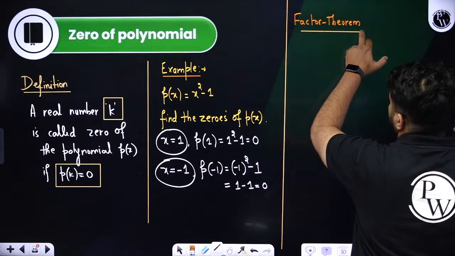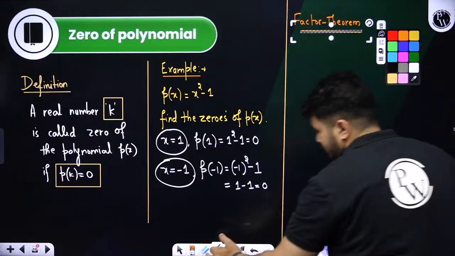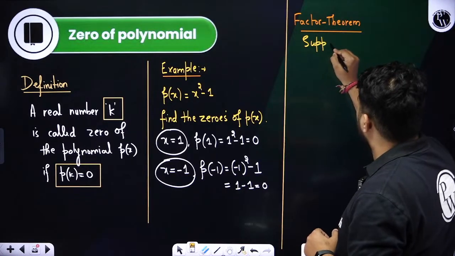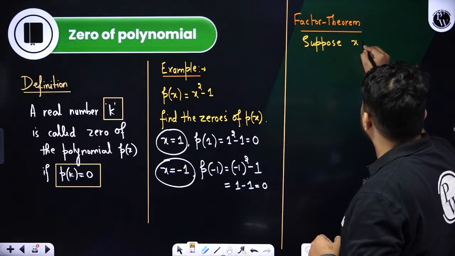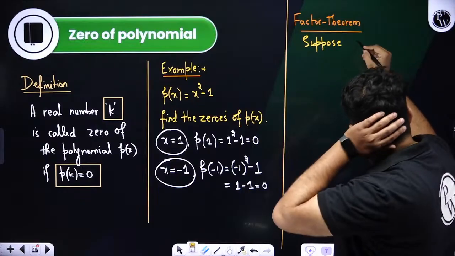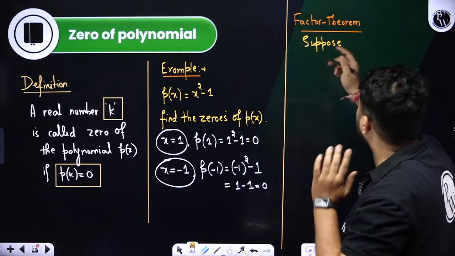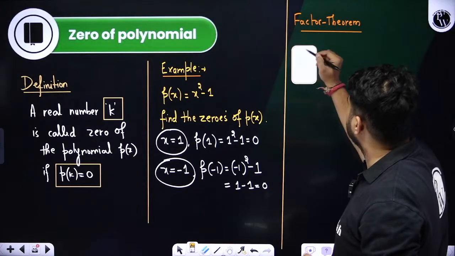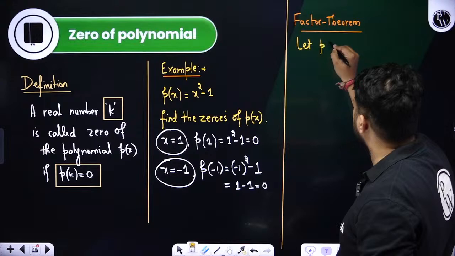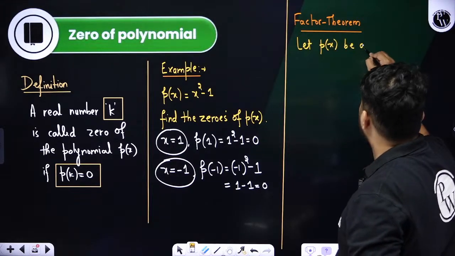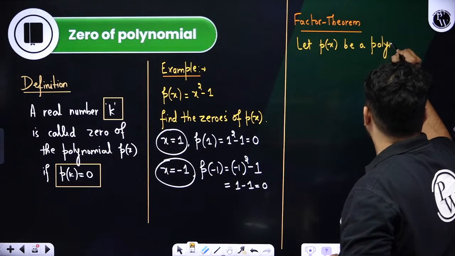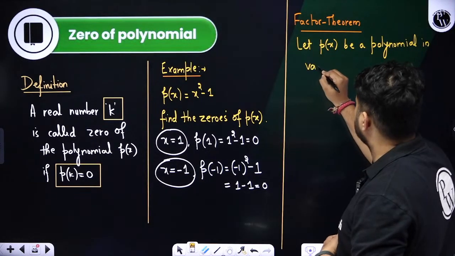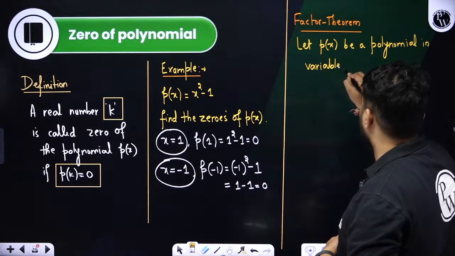Suppose we consider a polynomial, let p of x be a polynomial in variable x.